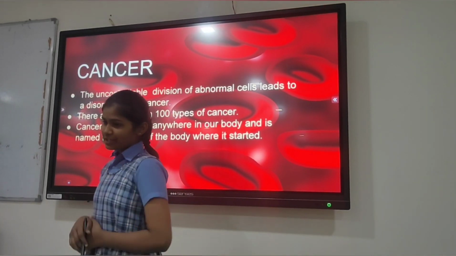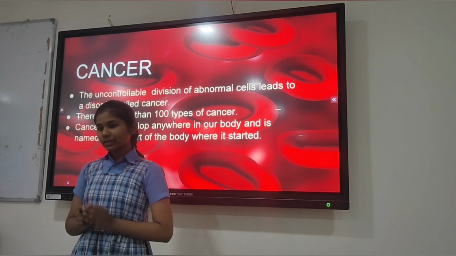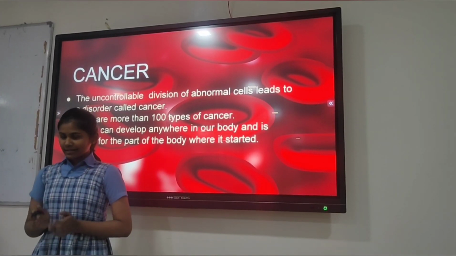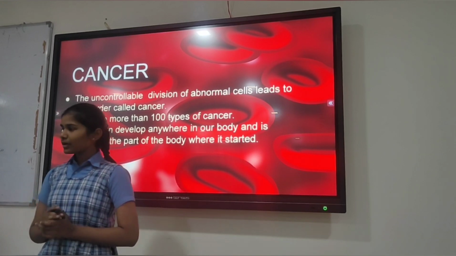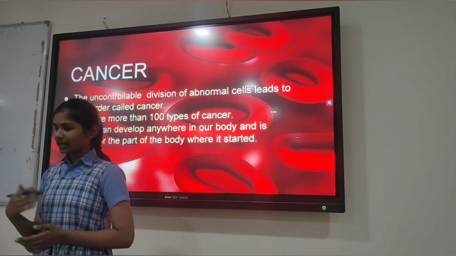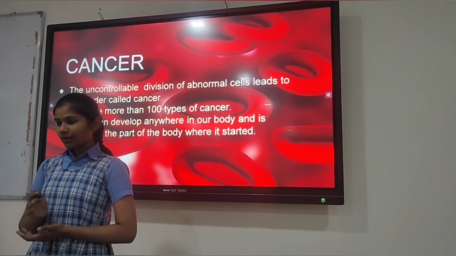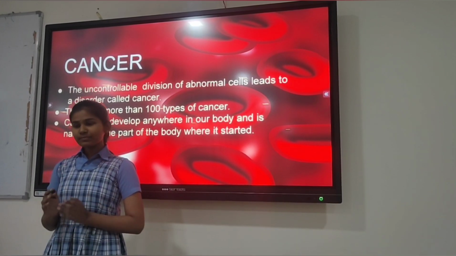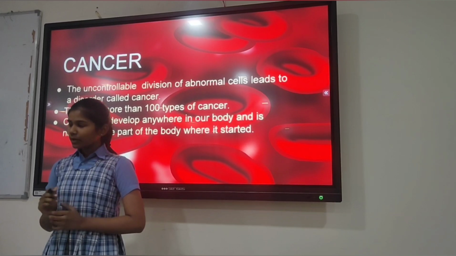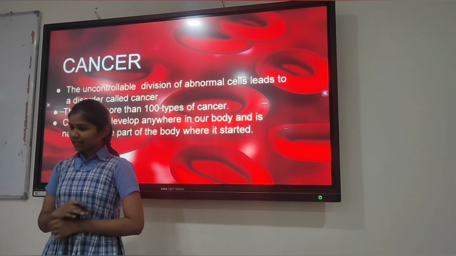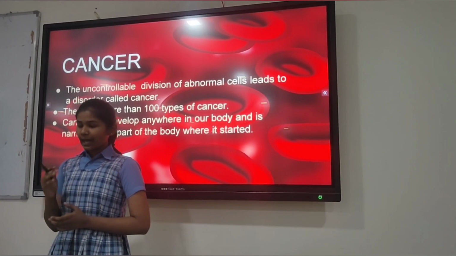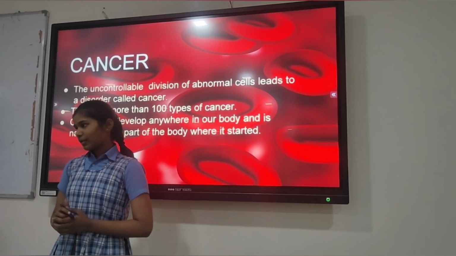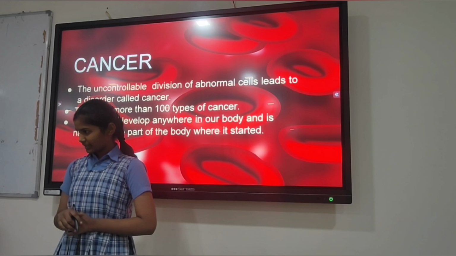The biological definition of cancer tells the uncontrollable growth of unwanted cells or abnormal cells in our body. So let us understand this first. See, our body is made up of trillions of cells which gradually divide, and the cells that are old enough die. But cancer is something that starts when this process doesn't happen properly. What happens is some cells divide continuously, uncontrollably, and these abnormal cells crowd out the actual cells, and this makes it harder for the body to perform its functions normally.